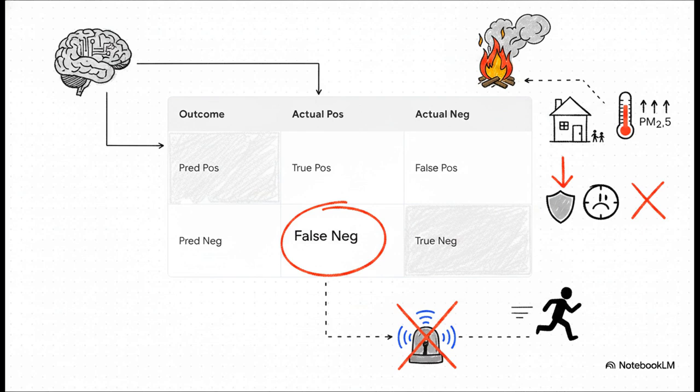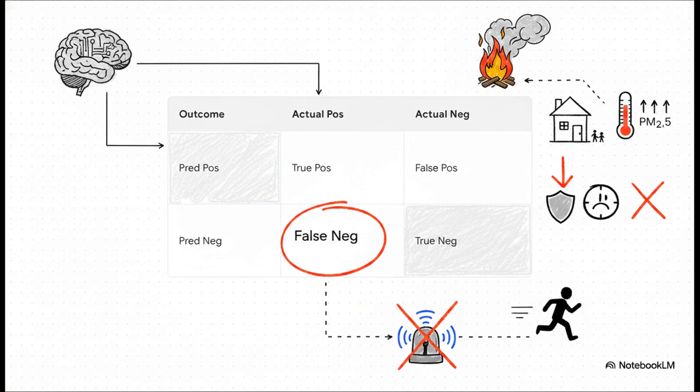Then you have false positives, which is basically a false alarm, but I want to highlight the false negative quadrant here. Let's anchor this abstract math to a really high-stakes scenario. Suppose a wildfire actually causes dangerous PM 2.5 pollution, but our neural network predicts low risk. That's a false negative.